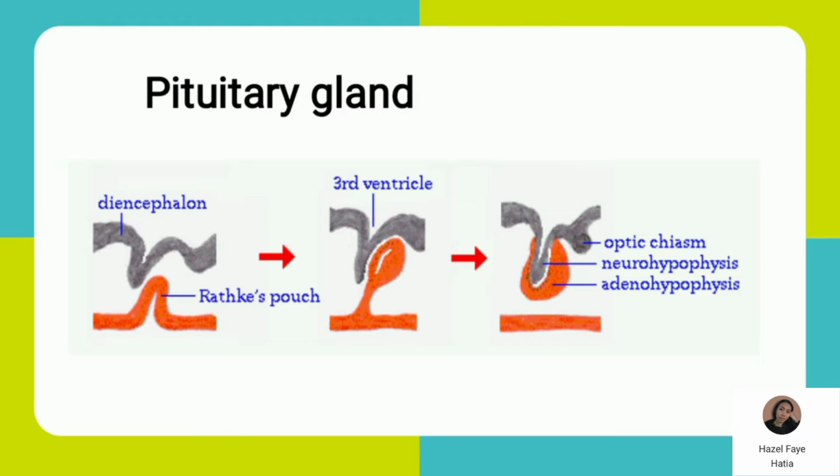Next, in the third image, by the end of the 8th week, it will lose its connection with the oral cavity and come into close contact with the infundibulum. The red part is the anterior pituitary and the gray is the posterior. From there, they fuse together to become the mature pituitary gland.